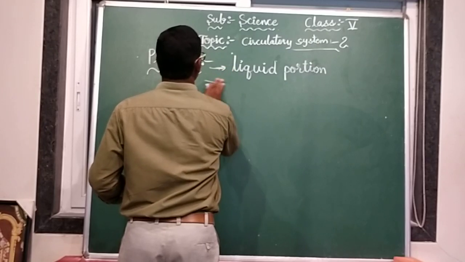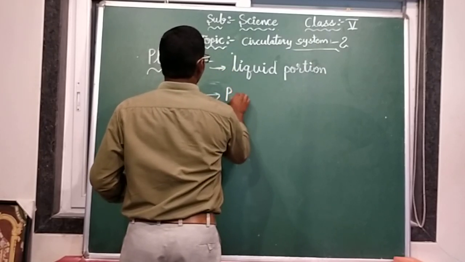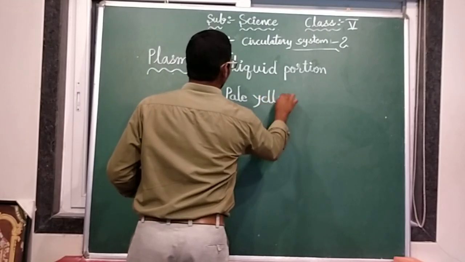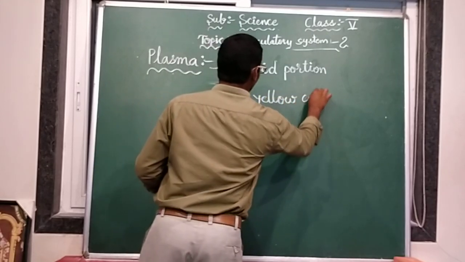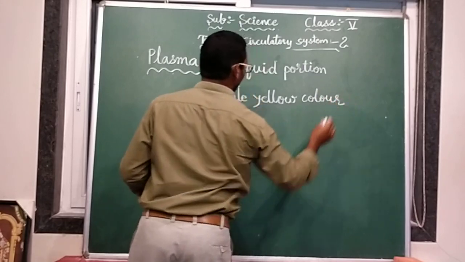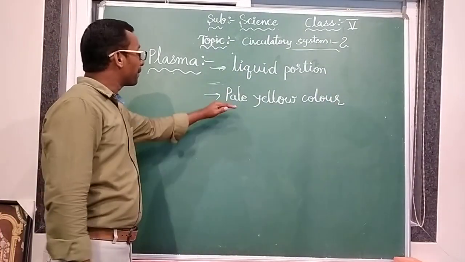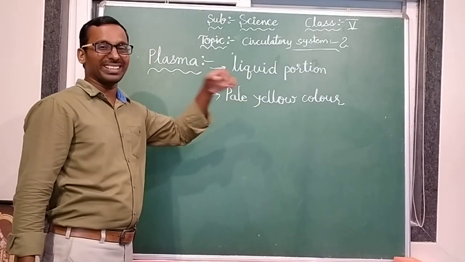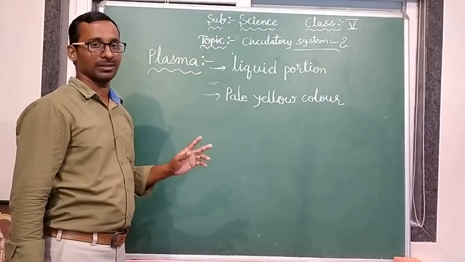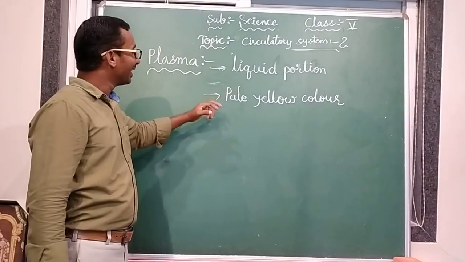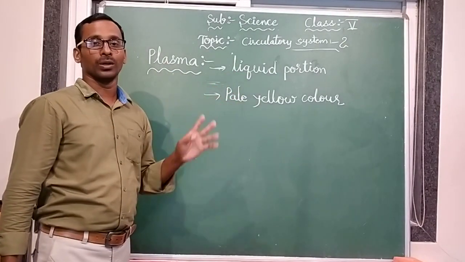Pale yellow color. Already you know yellow color, but here pale yellow is there, meaning light yellow color. Plasma is a liquid portion and it is pale yellow in color.